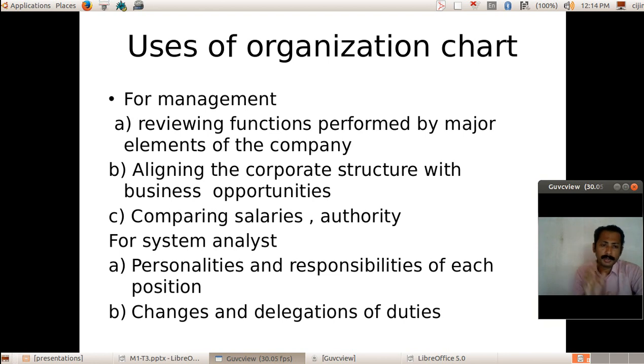You know which persons are serving in each position and what the responsibilities of that position are. Okay, and changes and delegation of duties. If you want to give extra duties to someone, then you can give delegation of duties.